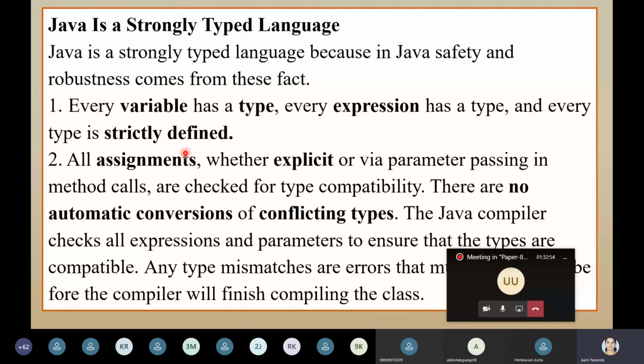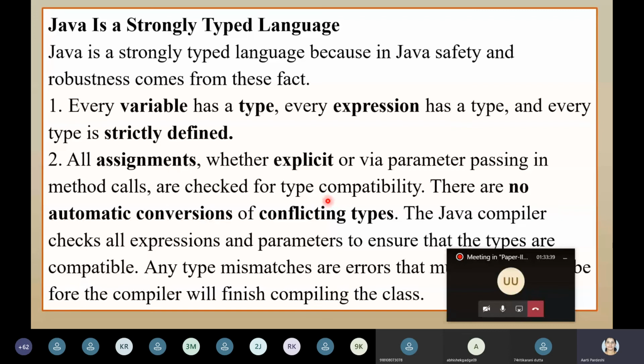Second, all assignments, meaning LHS is equal to RHS, are checked with the help of data type compatibility. Meaning, if a float variable f1 or a double variable d is there, can we store an integer in it? Yes, it is allowed. So you can write f1 is equal to 10. But when you print it with System.out.println f1, you will get 10.0. You can write like d is equal to 12.